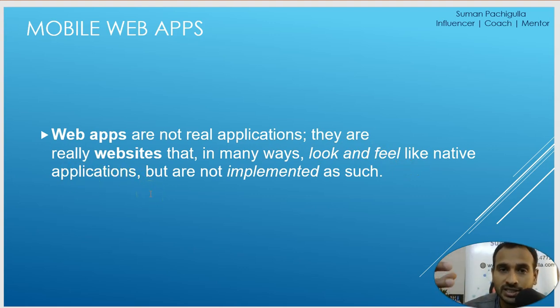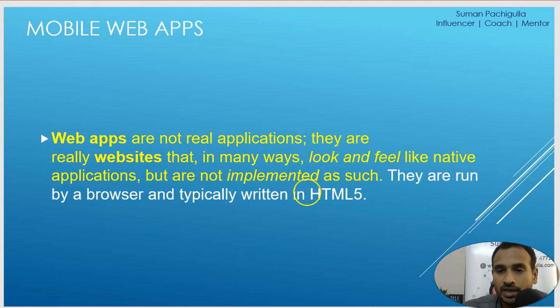So when you access it, this has been arranged in such a way on the mobile screen that it feels like a mobile app, but it is not. It is a website. They run by a browser and are typically written in HTML5. Since HTML, CSS, JavaScript is for front end, how do they run? One thing is they are not going to be installed in your mobile, and second is you do not use any icons to get it executed.